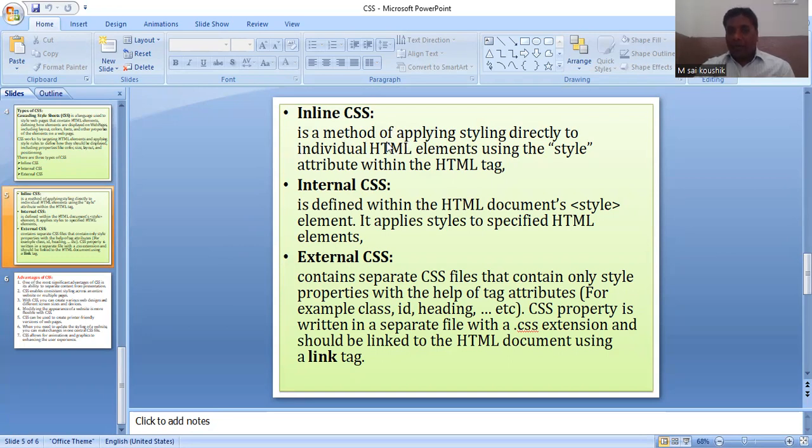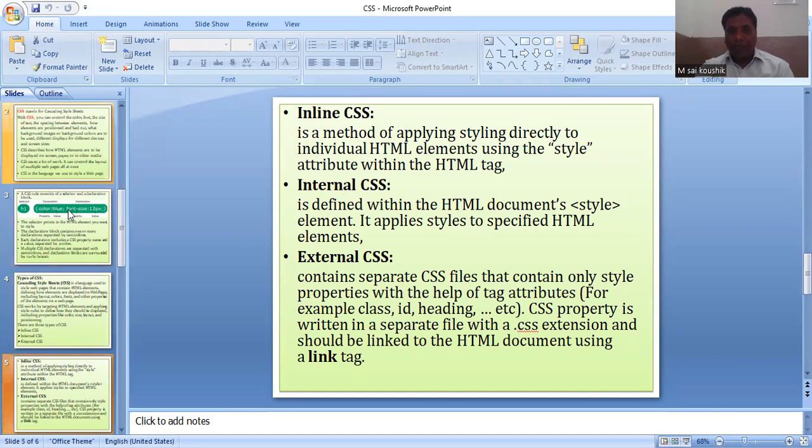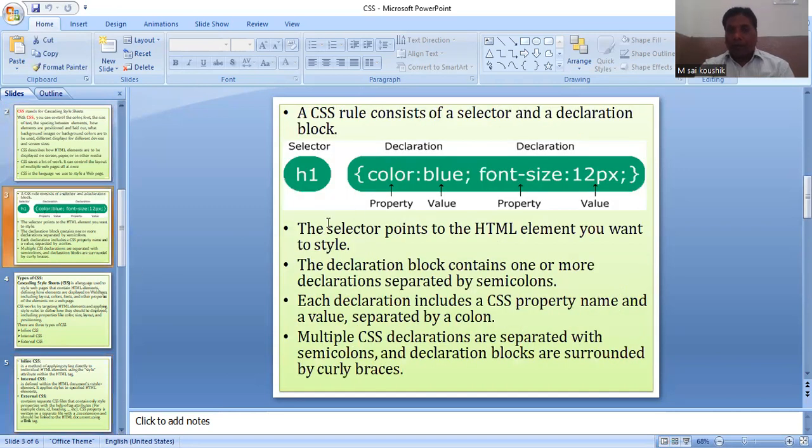It is a method of applying styling directly to individual HTML elements using the style attribute within the HTML tag. If we want to modify a particular HTML tag, it is inline CSS.